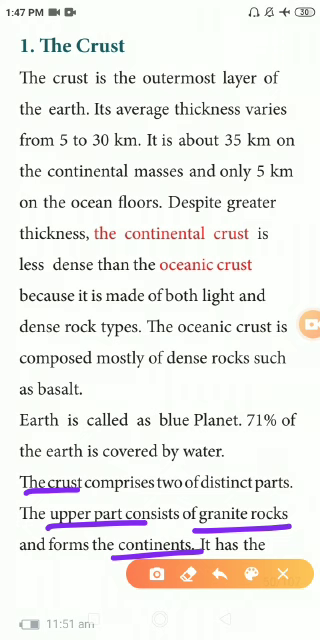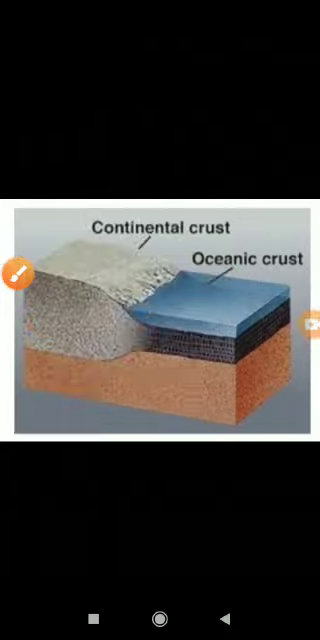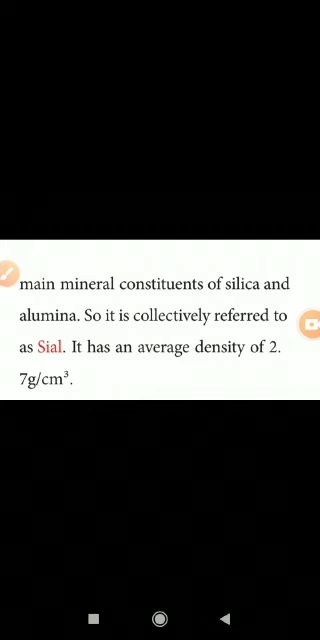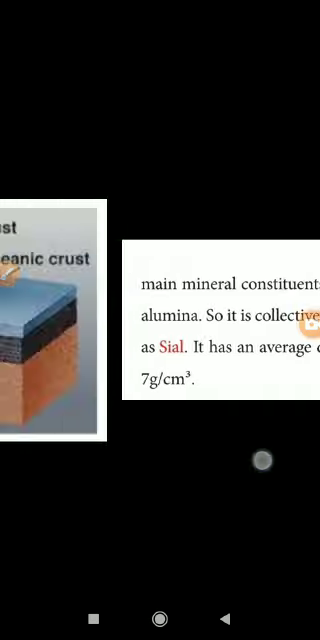Okay, so how many continents are there? There are 7 continents. What are the 7 continents? Asia, Africa, Europe, North America, South America, Antarctica, and Australia. So how many oceans are there? There are 5 oceans on the earth. What are the 5 oceans? Pacific Ocean, Arctic Ocean, Antarctic Ocean, Indian Ocean, and Atlantic Ocean. Which is the largest ocean? Pacific Ocean. Which is the smallest ocean in the world? The Arctic Ocean.